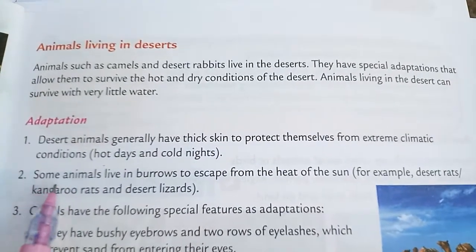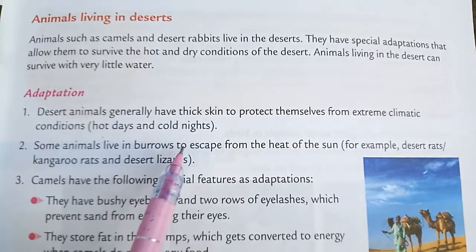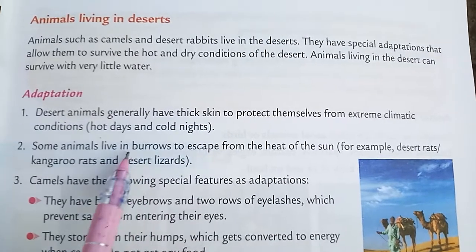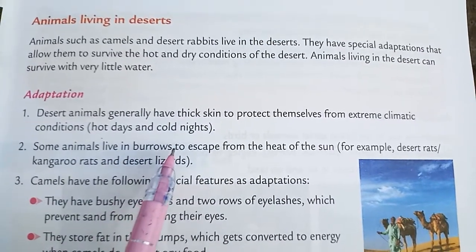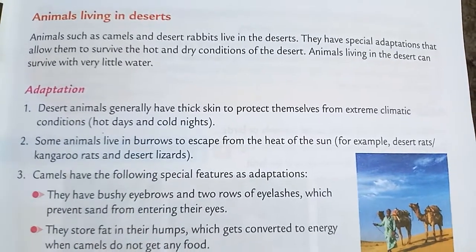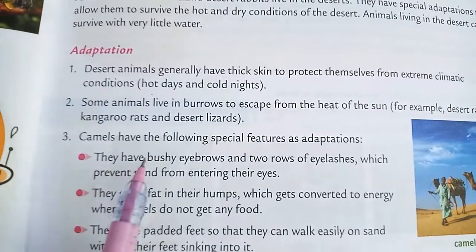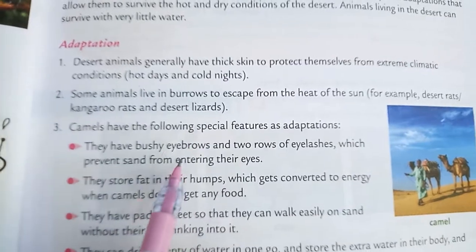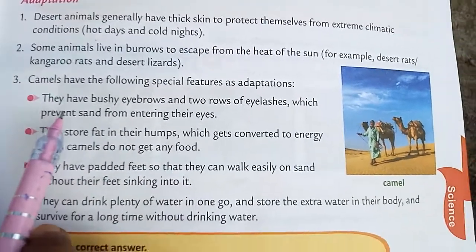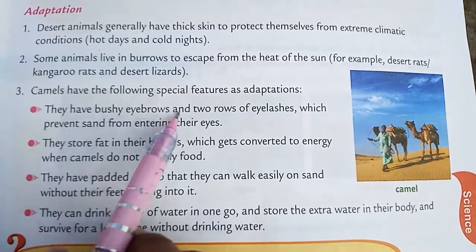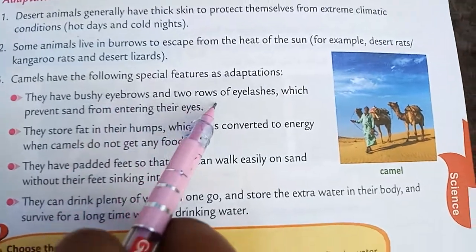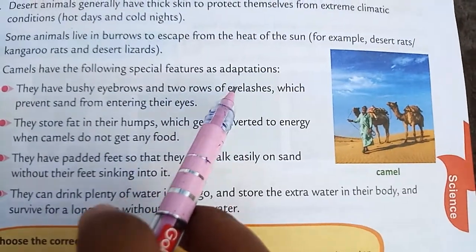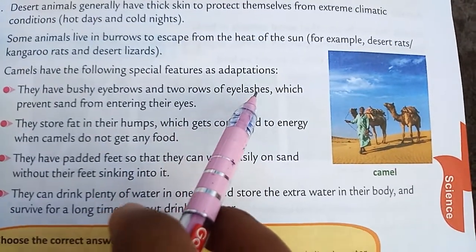Next one is, some animals live in burrows. Which live in burrows? Rabbits and rats live in burrows to protect themselves from the high temperature. Next, what are the adaptations developed by the camels? See here, they have bushy eyebrows, and two layers of eyelashes for protecting them from the entering of sand.